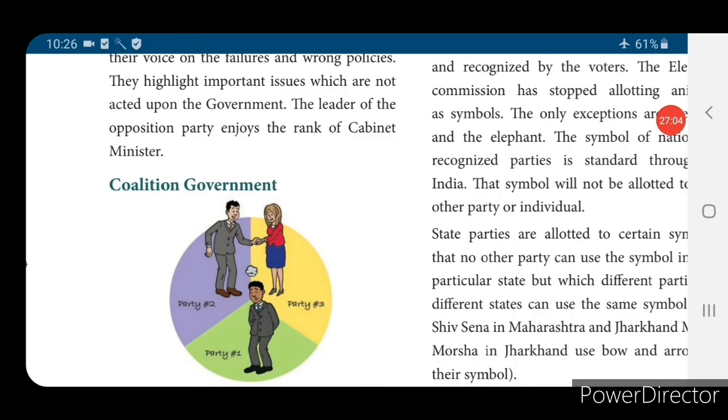The coalition government. Coalition government means if a particular party does not have a majority of seats and the opposition party also has a smaller number of votes, then independent candidates and other parties, there are many political parties, will join together and form the government.